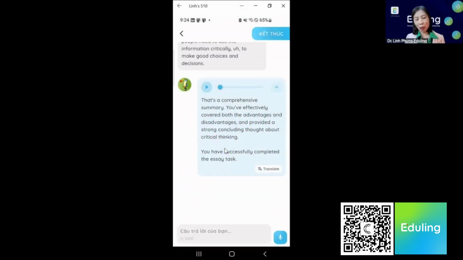In this case, I want to continue talking so I can ask for more feedback. I know learners probably are going to make more mistakes and get more feedback as they complete the task. And for me here, the focus mostly is on the ideas, but I can ask it to give me more feedback. Can you give me some feedback on my language so that I can have a better score for the IELTS exam?